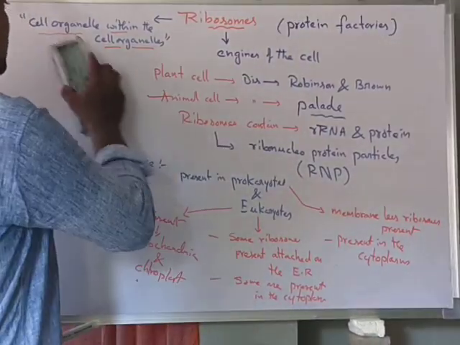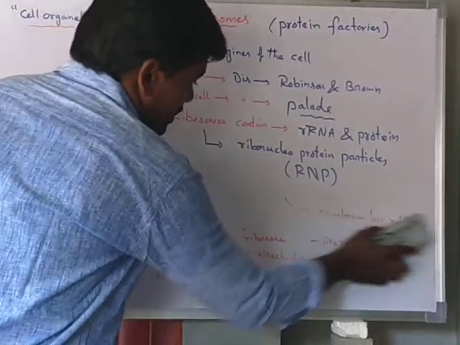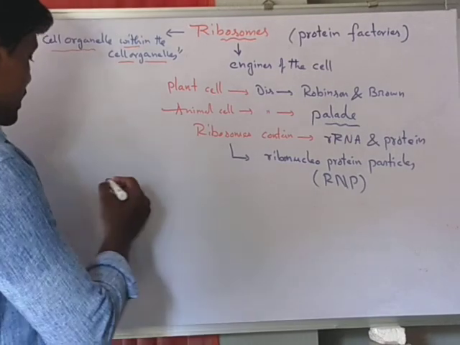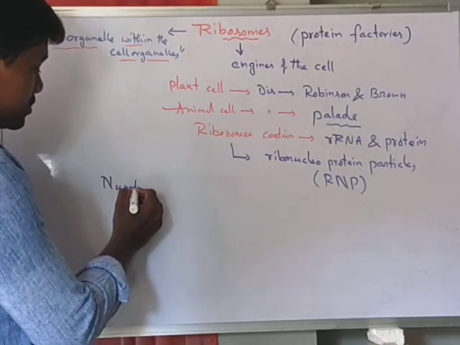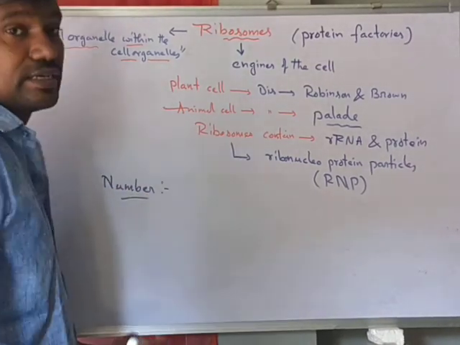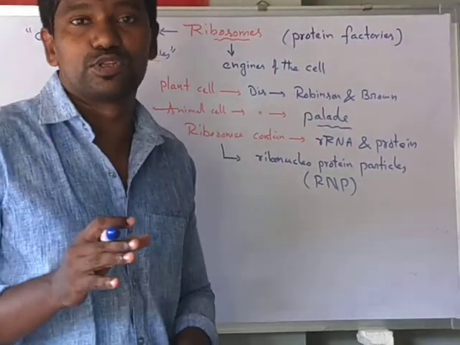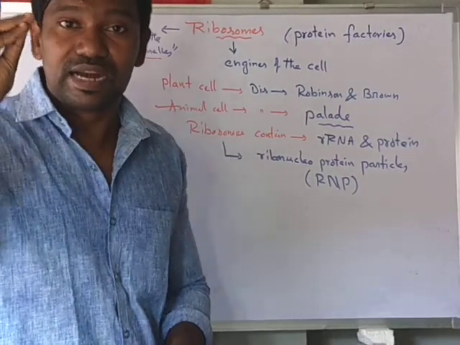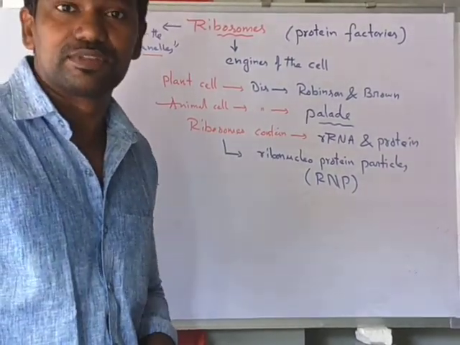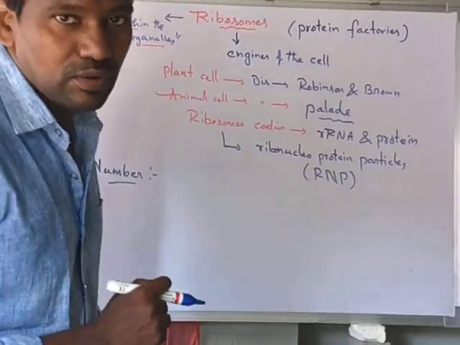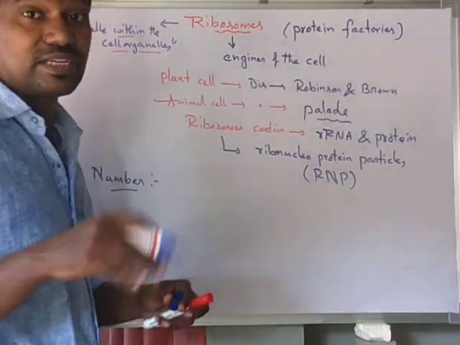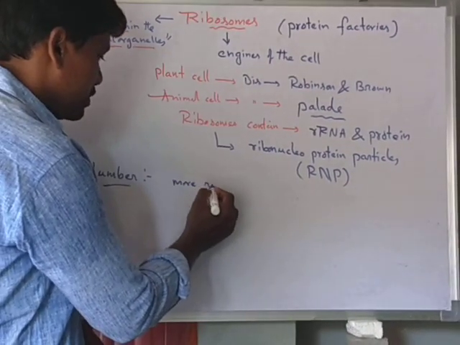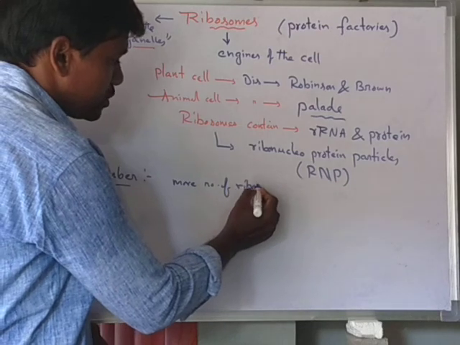Now we know the number of the ribosomes. The number and concentration of ribosomes depend on which cells have a high content of RNA. In those cells, ribosomes are present in greater number.